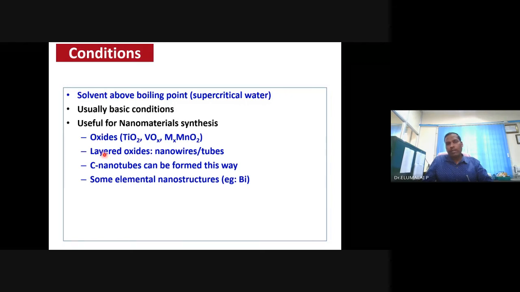You will also be able to get nanowires and nanotubes, layered oxides, and carbon nanotubes can also be made. Even metals can be made sometimes. It may not be nickel metal or cobalt metal, but bismuth metal can be made using this supercritical hydrothermal condition.